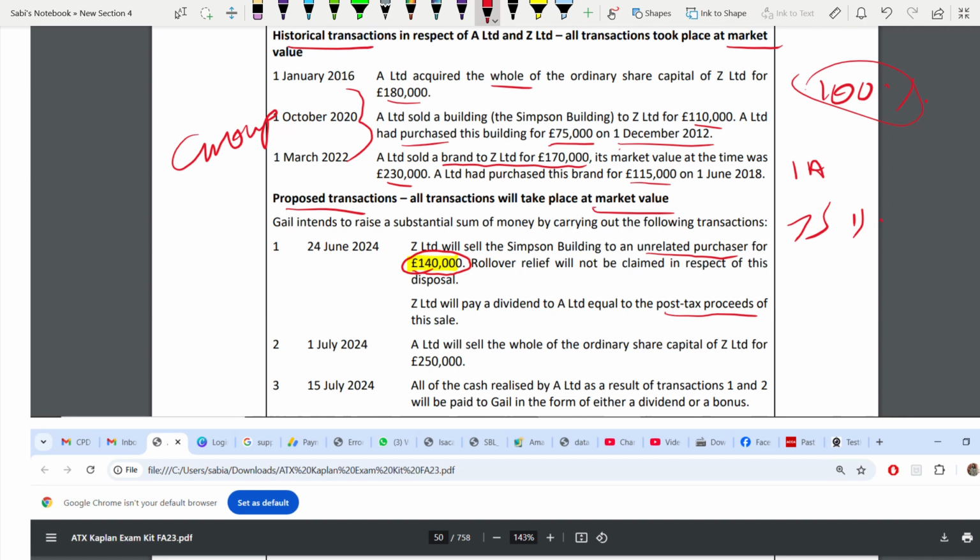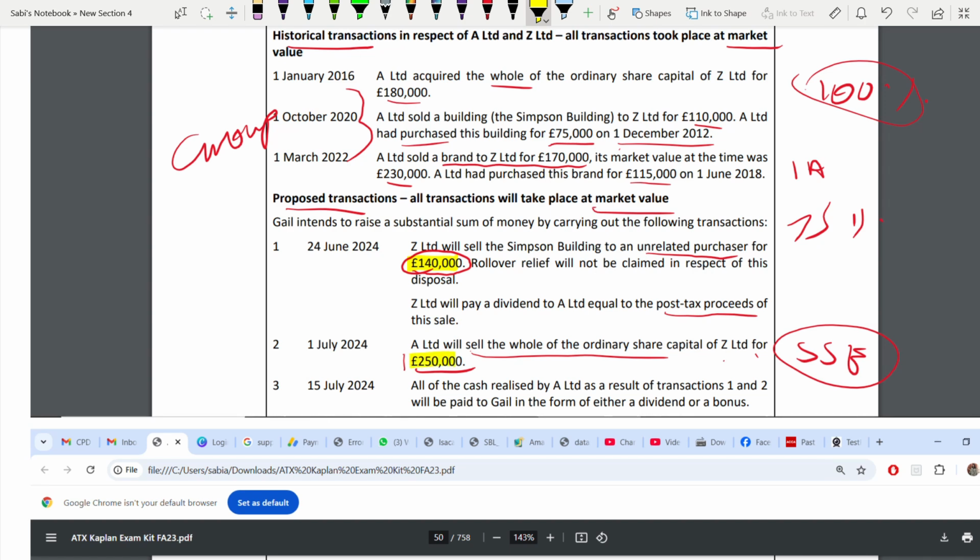Next, A sells the whole of the ordinary share capital, that means the entire share capital, of Z for 250. You have to see whether substantial shareholding exemption is available for this, because you are selling the entire share and it's a trading company, and you have to see whether you've owned it for 12 months or not. This figure 250 you also need in your calculation.